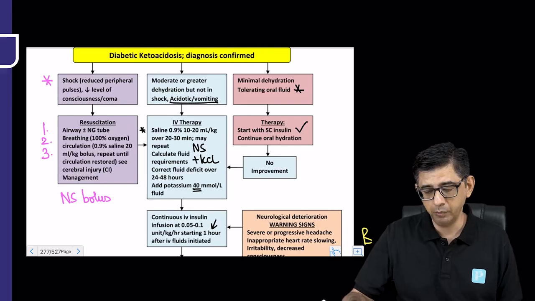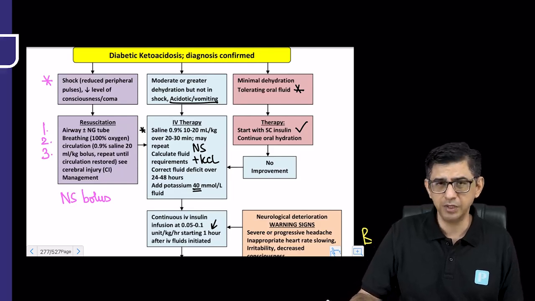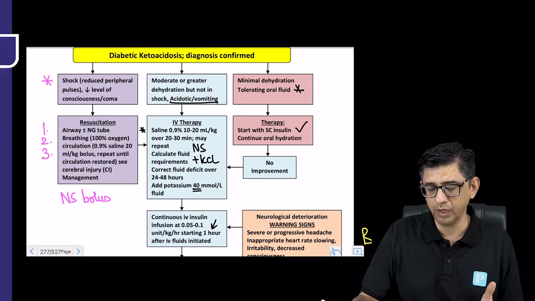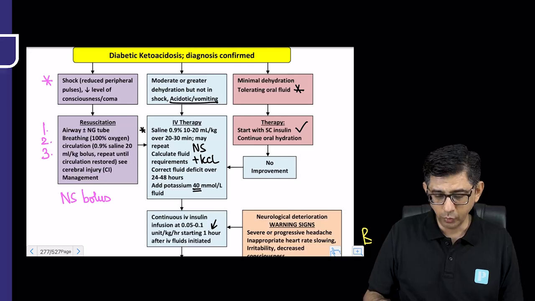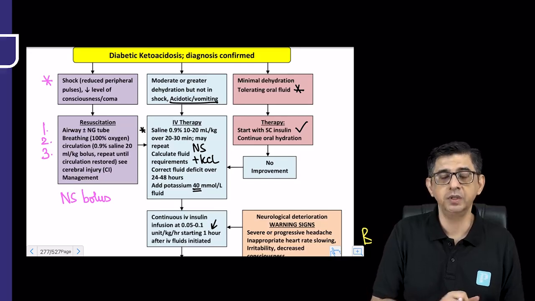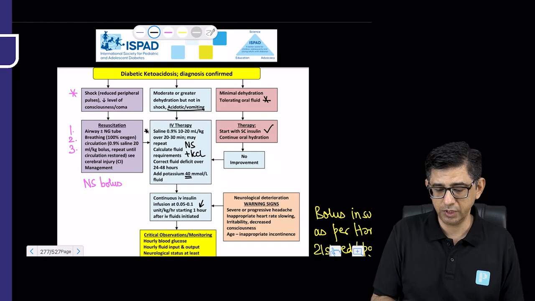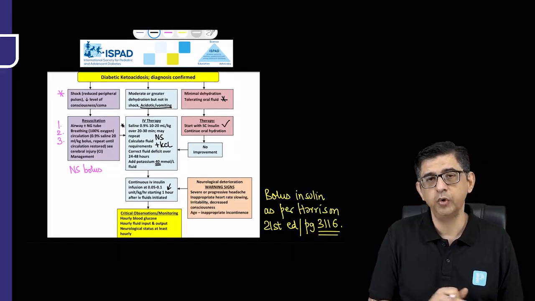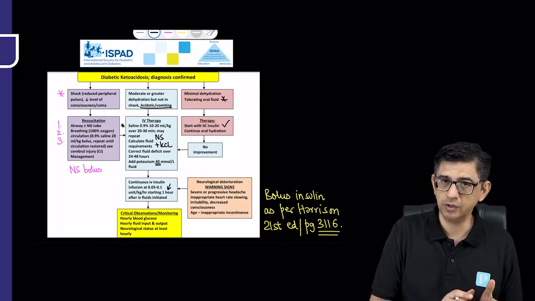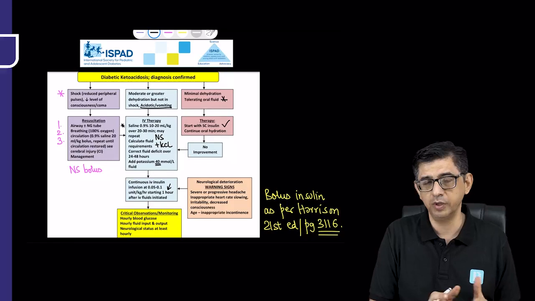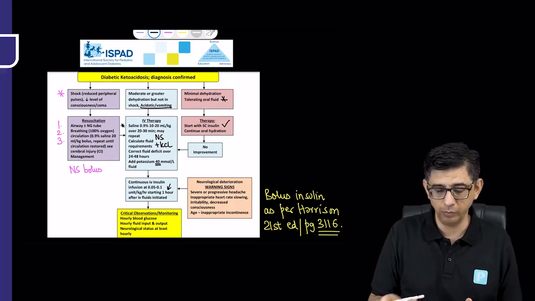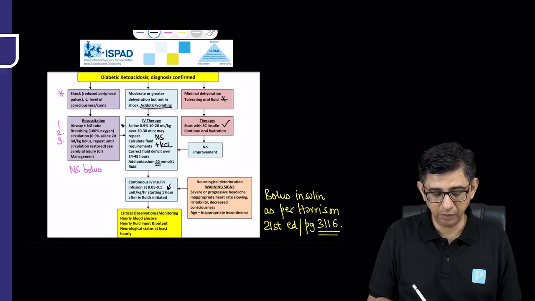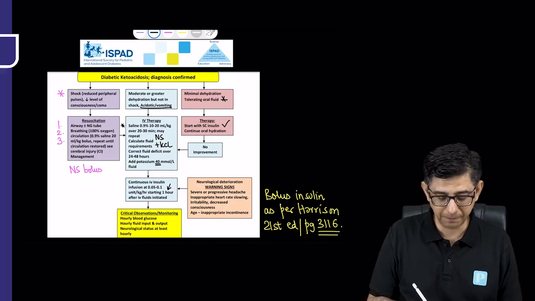If it talks about minimal dehydration, and the patient can tolerate orally, then it's okay. I mean, we can give subcutaneous insulin to the patient as well. We'll talk more in detail regarding this algorithm, but this is updated data which I would just like to share with you, which is totally in contrast to what was present in the previous editions of the guidelines, whether you take 4.0 or 5.0. In all of them, we have talked about a bolus, but this is an update that we need to take into consideration.